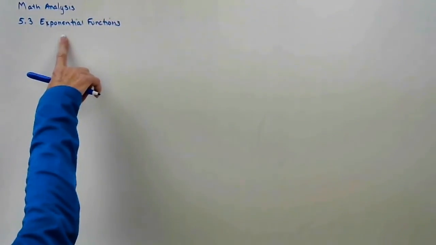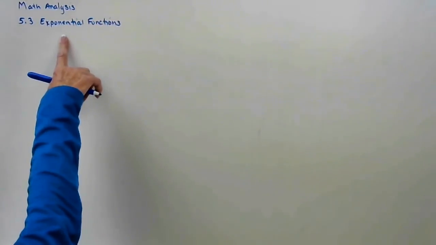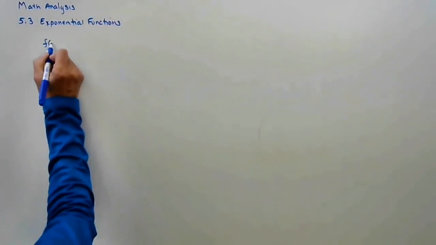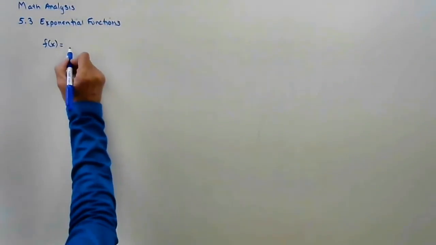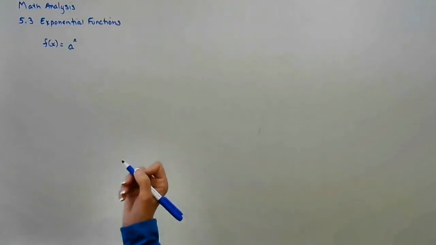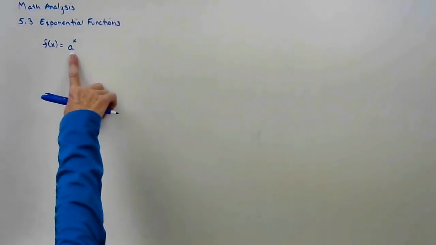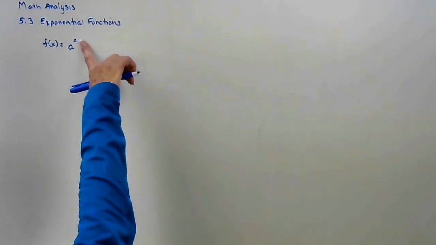The constant function, identity function, linear function, quadratic function, square function, square root, cube, cube root, etc. We're going to add exponential functions to them. I know you all know what an exponent is. It's a power. So an exponential function, f of x, and I'll be consistent with this author, uses a to the x, where a is the base. And notice where the domain value is. This is a function in terms of x, and notice the x is located in the exponent.